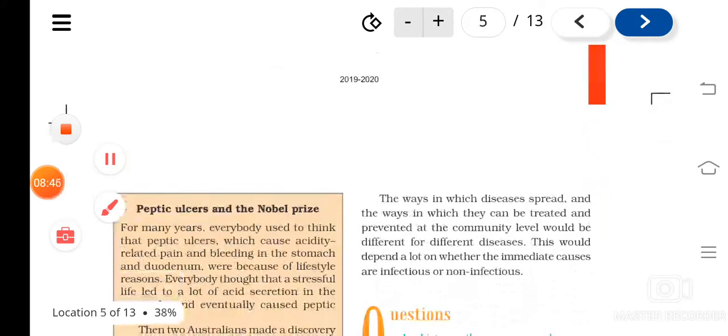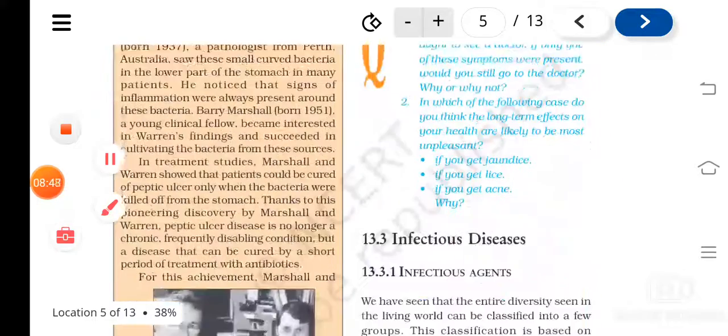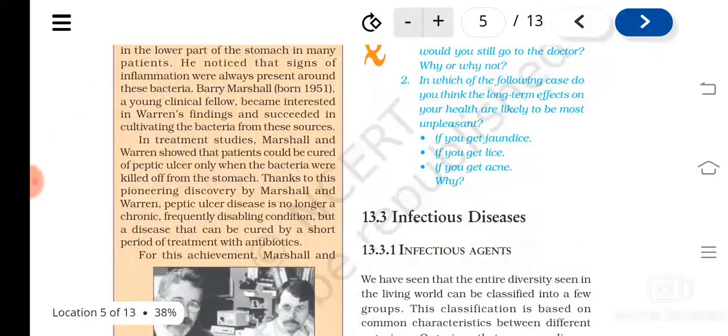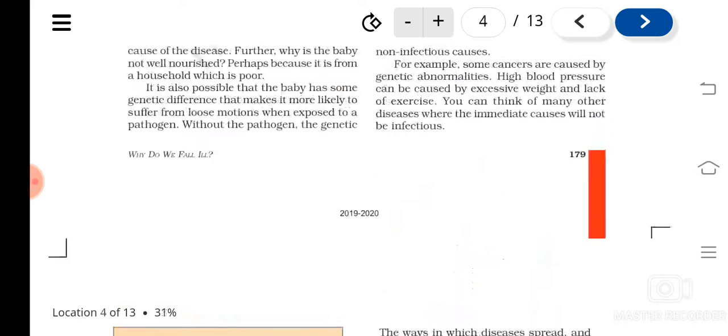What is an infectious disease? The disease which can be easily spread from one person to another. If it is caused by some microorganism, when this microorganism moves from one diseased person to a healthy person, the disease also gets transferred. That kind of diseases are known as what? Infectious diseases. So what are non-infectious diseases?